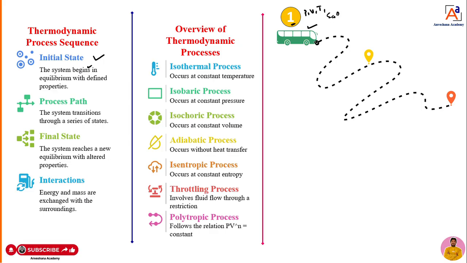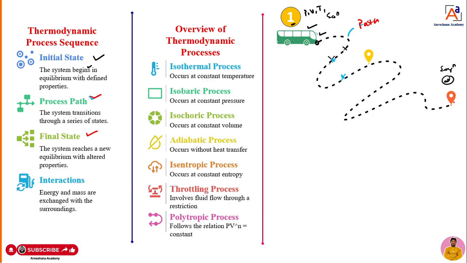Then it is going to move from state 1 to state 2, from point 1 to point 2. When it reaches point 2, again it will be an equilibrium state. Immediately it will not come from point 1 to point 2, but it is going to cross a series of states. When you join all this series of states, you get a trace or a curve that we can call a process path, dear students. This we can call the thermodynamic path or process path.